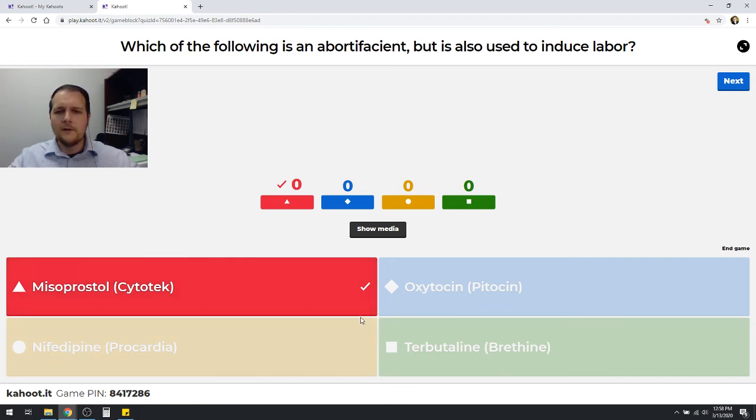How about these other agents, though? So, for instance, oxytocin itself is not used as an abortifacient, but is also helpful for helping to induce labor. So we'll typically give that as an IV infusion, and that helps to increase contraction of the uterus. The reason why this is not really a good abortifacient is mainly because when patients are closer to going into labor, they actually have an upregulation of oxytocin receptors.